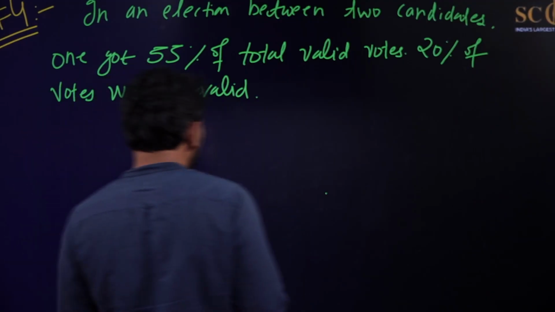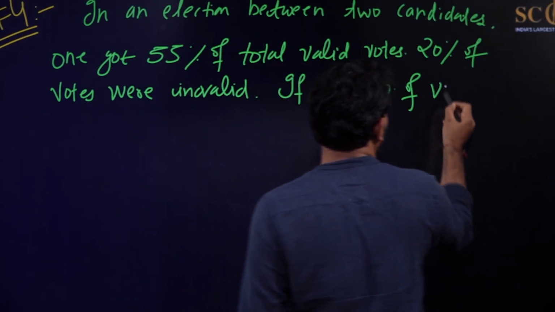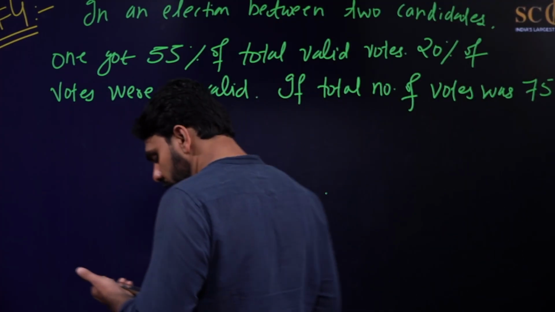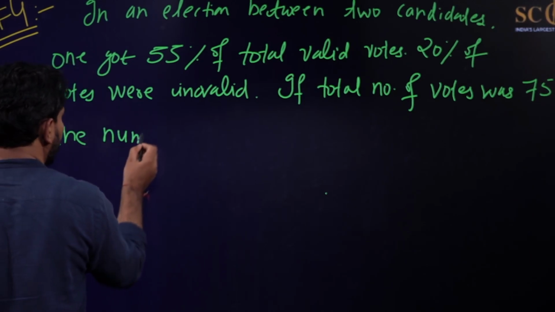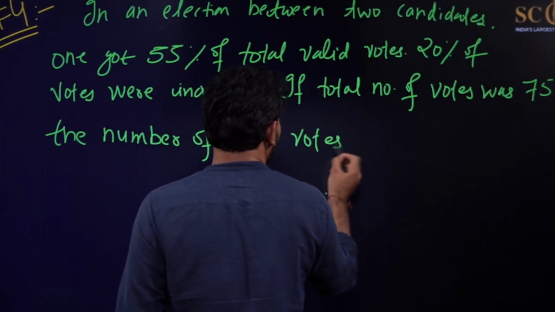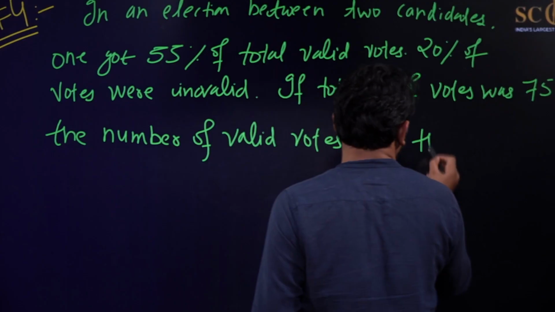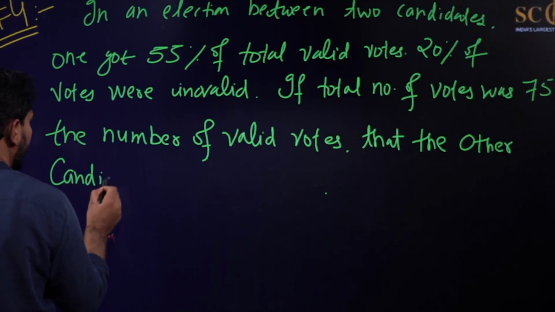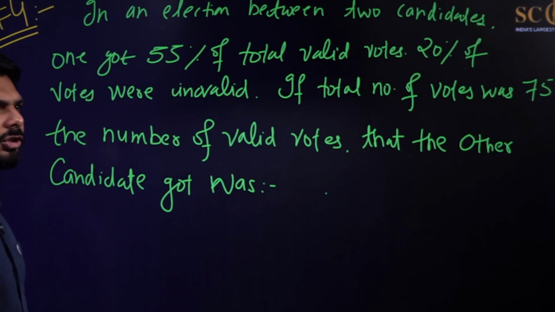If the total number of votes was 7500, the number of valid votes that the other candidate got was...